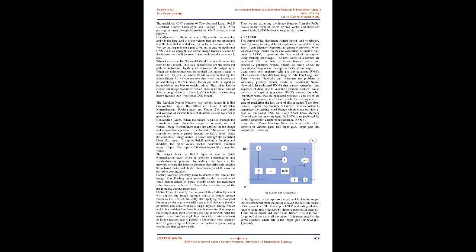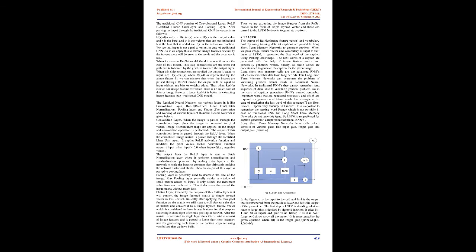The ResNet is preferred compared to traditional deep convolutional neural networks because the ResNet contains residual blocks which have skip connections that ultimately reduce the vanishing gradient problem in CNN, and ResNet also decreases the loss of input features compared to CNN. ResNet has better performance and accuracy in classification of images and extracting image features compared to traditional CNN. The traditional CNN consists of convolutional layer, ReLU (rectified linear unit) layer and pooling layer.